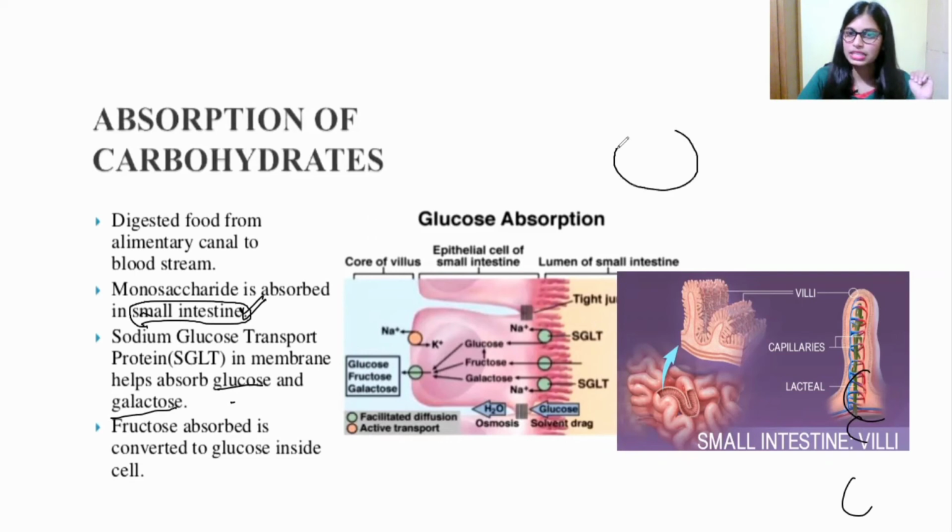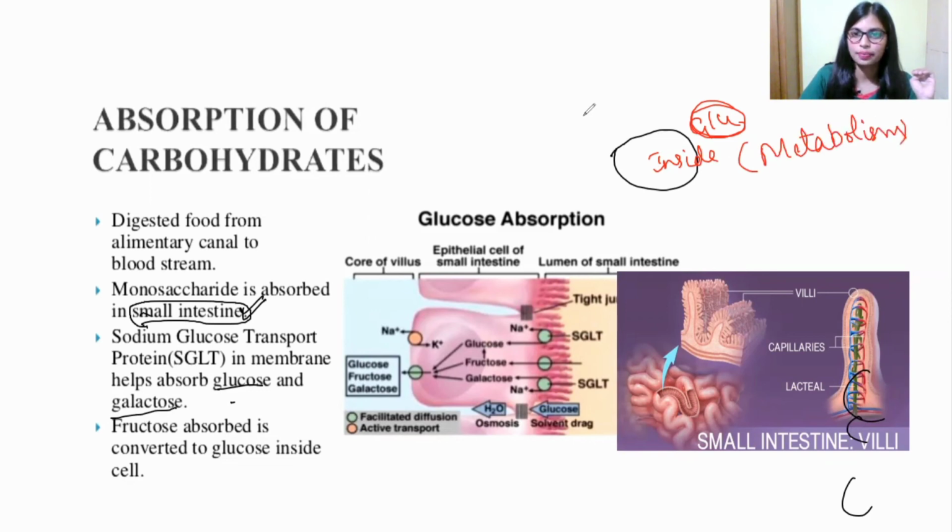For example, this is the cell. Outside the cell, this glucose is present. Metabolism takes place inside the cell, right? All the metabolism, everything, happens inside the cell. So that's why this glucose has to enter inside. For the entry, there are special molecules, which are known as glucose transporters.